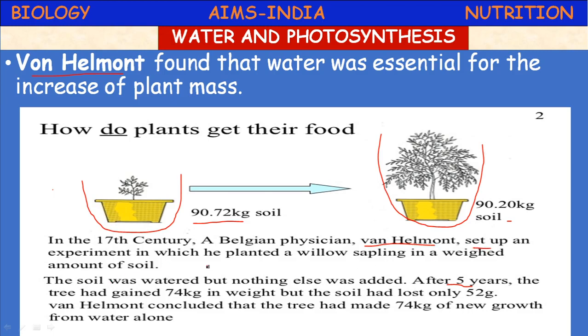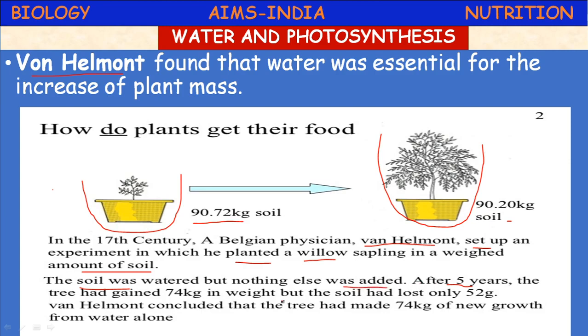He planted a willow plant, a willow sapling, which means a small plant, in a weighed soil. The soil was watered. He added only water, no other supplements. Soil was watered, but nothing else was added.